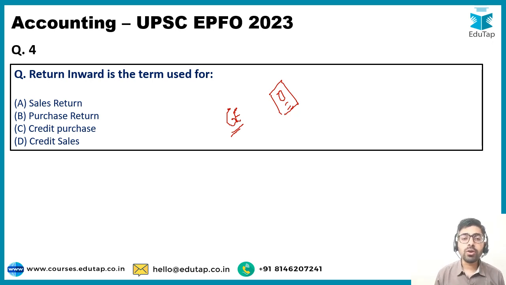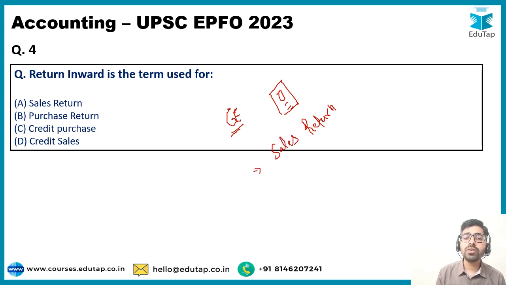Okay, now the goods which have been sold by Mr. Jethalal are being returned to him, are being returned to Mr. Jethalal. Okay, for Jethalal this is going to be a return of the sale, and this is going to be referred to as a sales return.